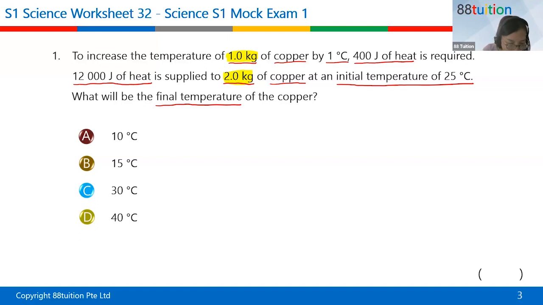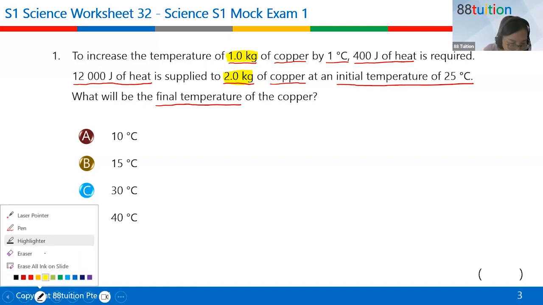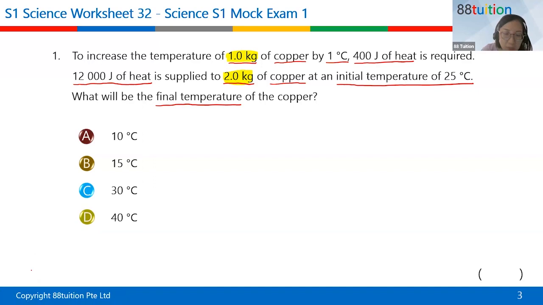Okay. So over here, make it to the same mass. If I'm going to increase to 2 kg, I'll change it to 2 kg. So in other words, I need to times 2. Therefore, here I will also times 2. So 400 joules will become how many joules? Anyone quickly? Unmute yourself. 400 joules become how many joules?